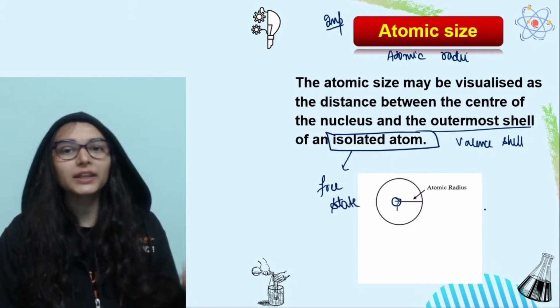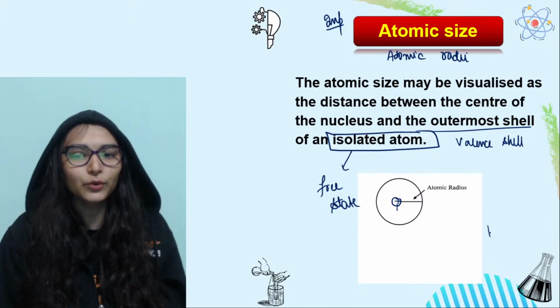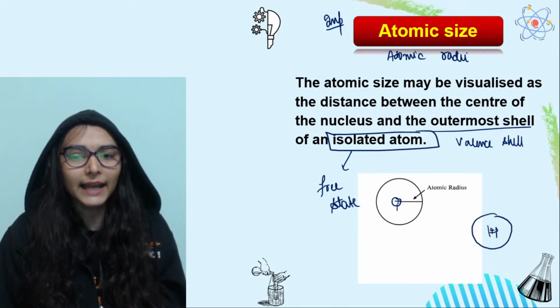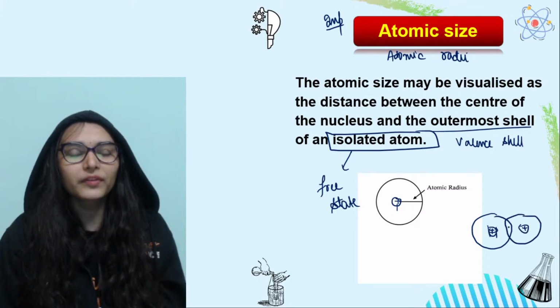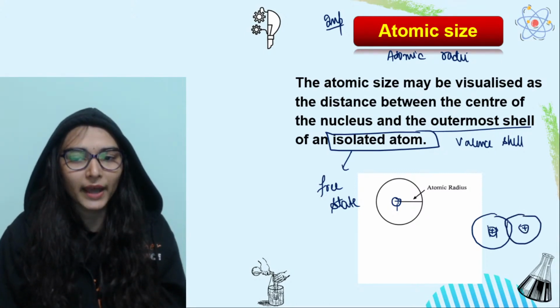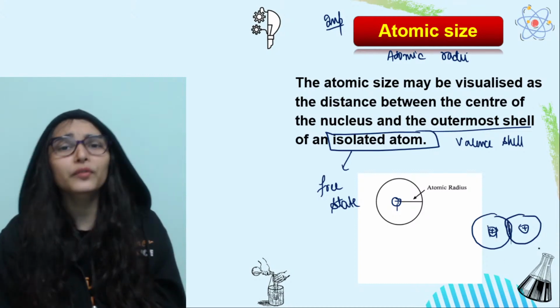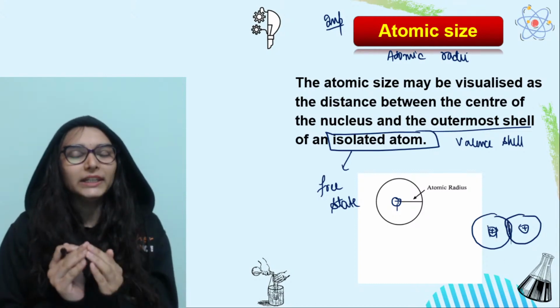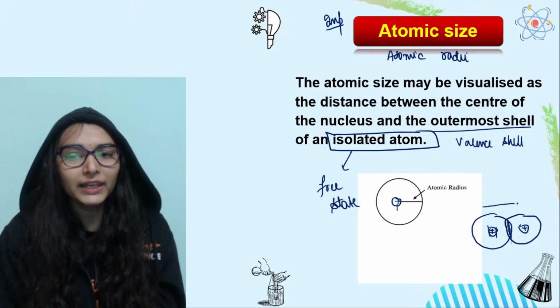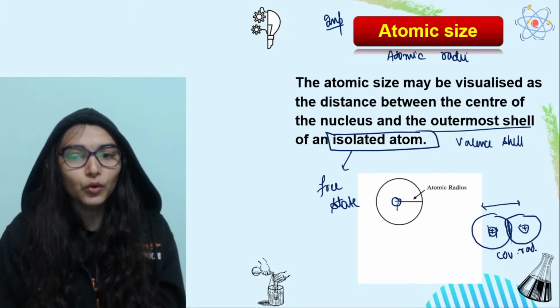I am not talking about a molecule. Let's say you have a hydrogen molecule. How would it look? This is one hydrogen atom, and this is another hydrogen atom, making a covalent bond. Sharing has happened here, right? There is a covalent bond. So in the case of molecules we measure the covalent radii. What do we measure here? We measure the covalent radii.